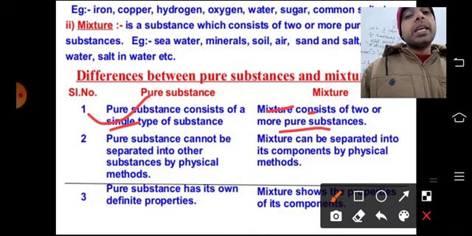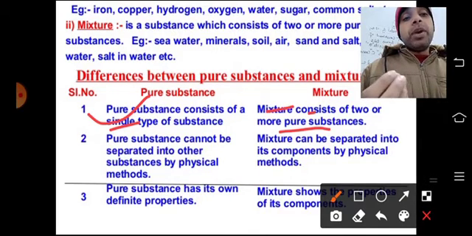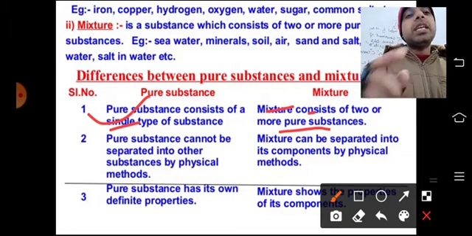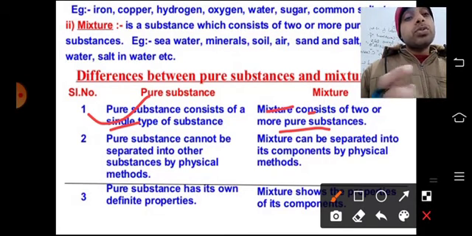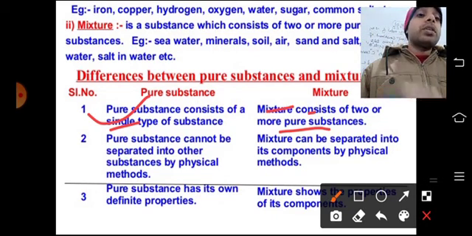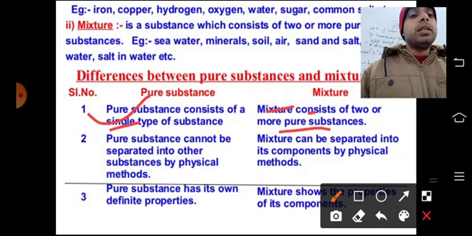Suppose H2O is in the liquid state, and when you change some physical factor, meaning you are heating it, then H2O liquid will change into H2O gas. H2O cannot break down into hydrogen and oxygen. So we are saying that it cannot be separated by a physical method.